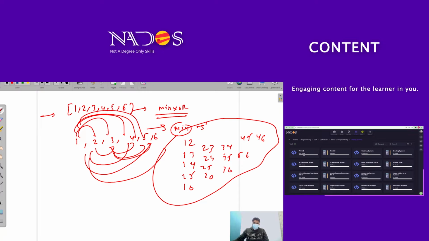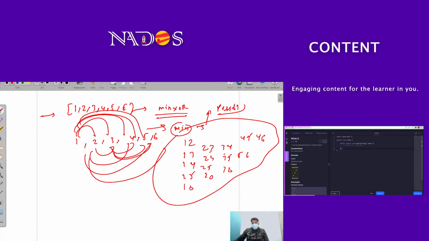So these pairs are possible, and we have to find the minimum of them.